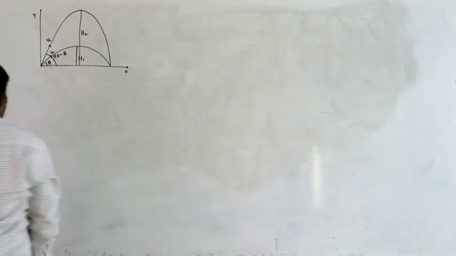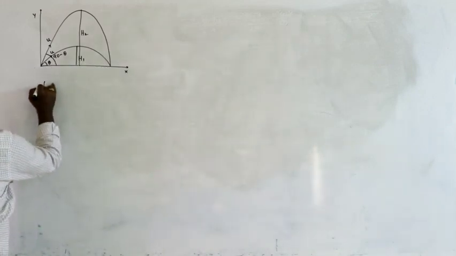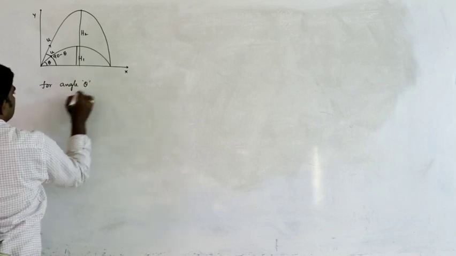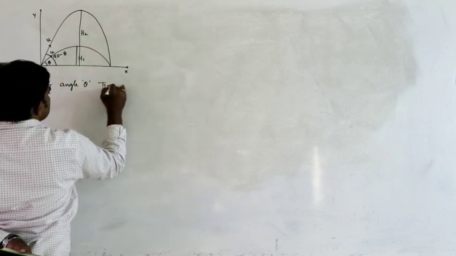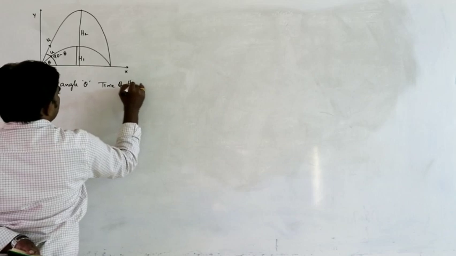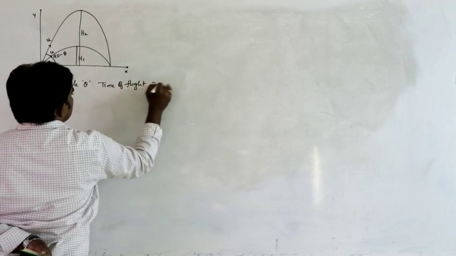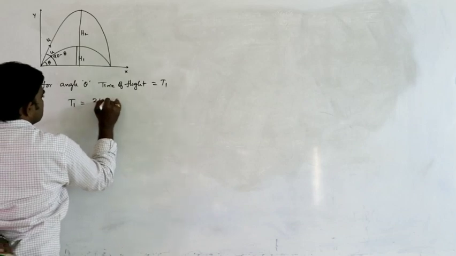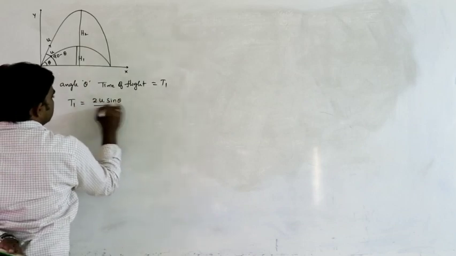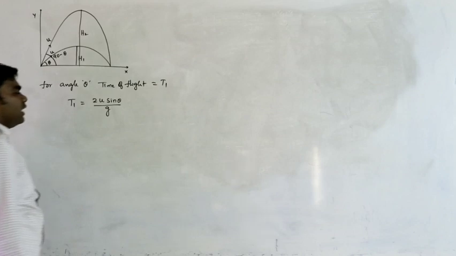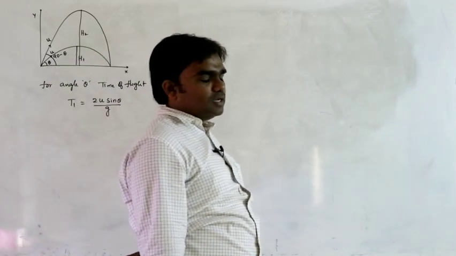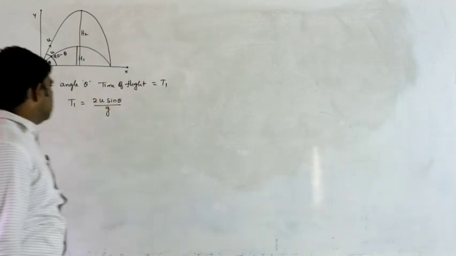For angle theta, the time of flight is, let us say, t1. So t1 can be written as 2u sin theta by g. For angle theta, the time of flight is t1. Therefore, t1 can be written as 2u sin theta by g.